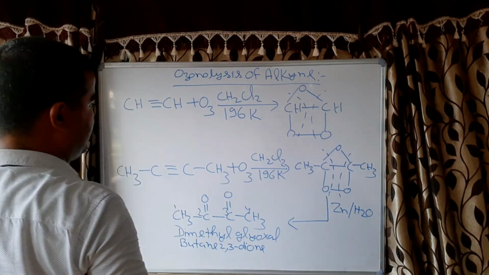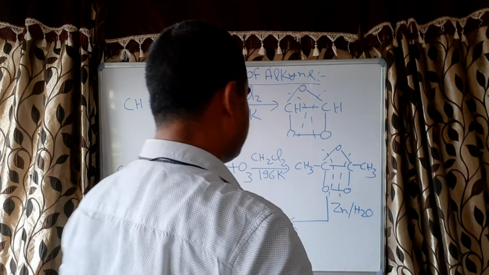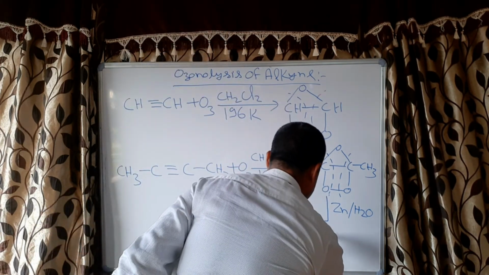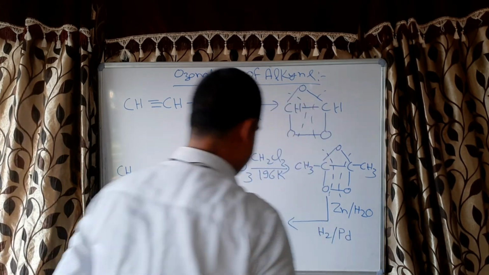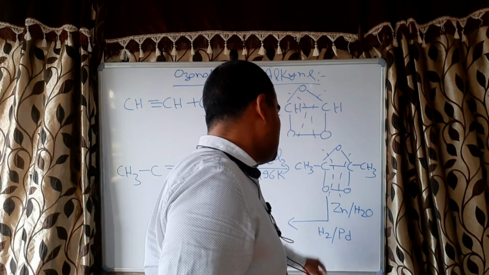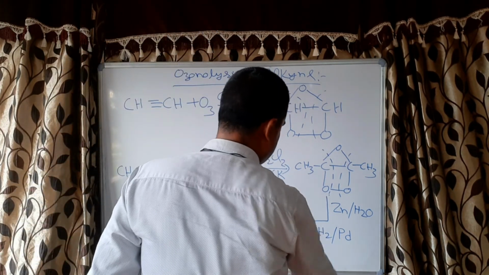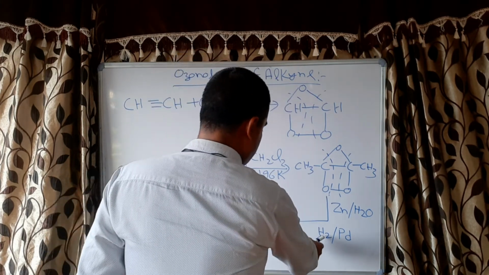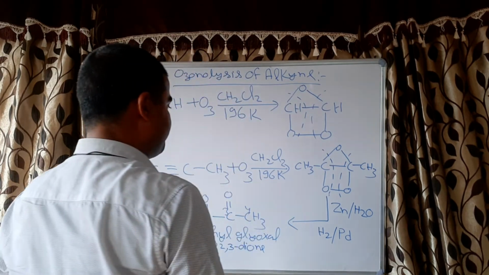Now one more thing, in place of this zinc we can use hydrogen in presence of palladium, correct? Why? Because this also can do reduction, and since this is a catalyst and this is the hydrogen, that's why it is called catalytic reduction.